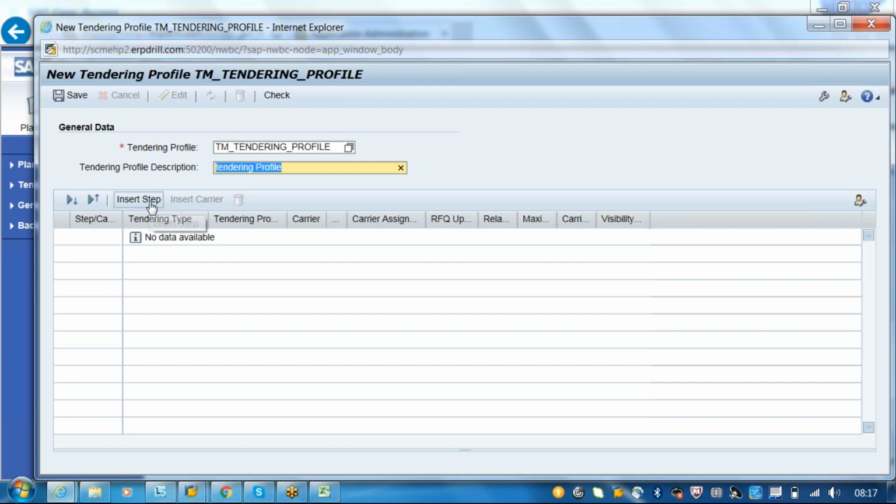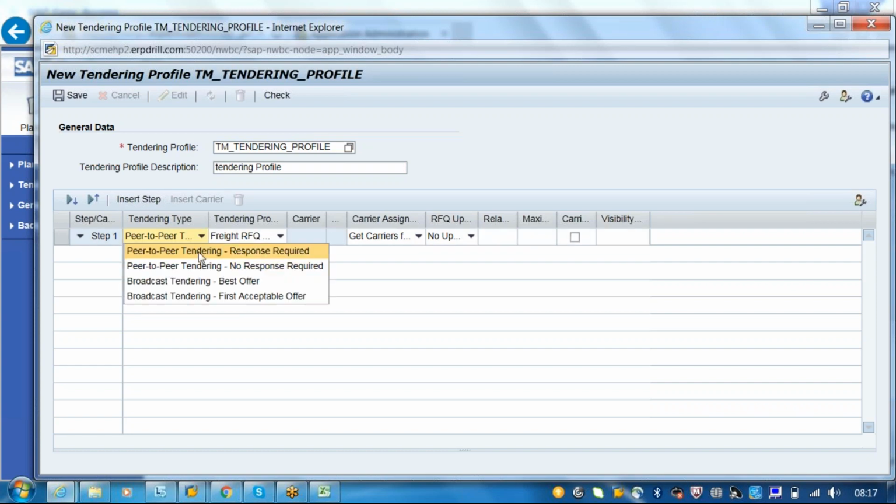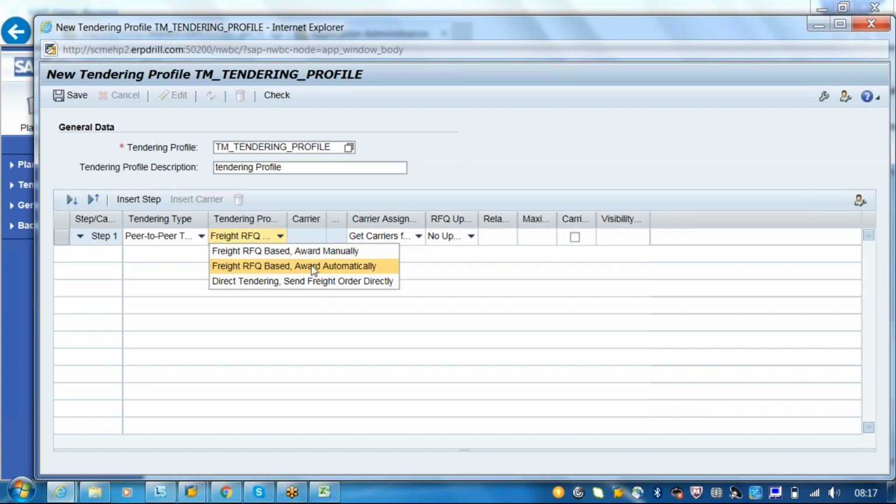You have to insert a step here. The first step is peer-to-peer tendering. Here we have peer-to-peer tendering with response required. If you say response, then write RFQ. RFQ based means we can avoid manual assignment, since the carrier is assigned automatically based on the quotation. Or direct tendering, which sends the freight order directly. If you send this, we are not expecting any acceptance. Whatever carrier the system has identified, we just send the tendering. It is only applicable if there is a single carrier available. But normally we can choose either of these two.